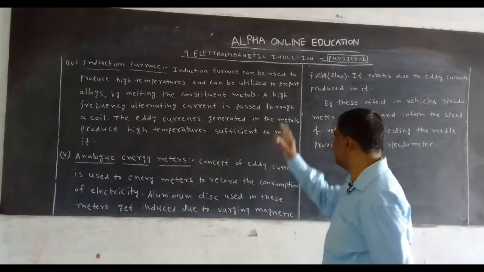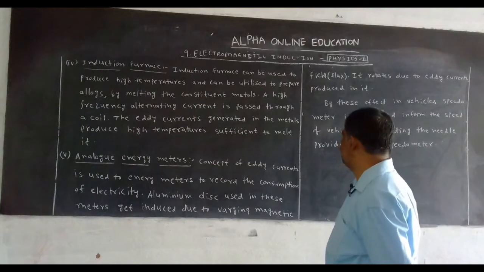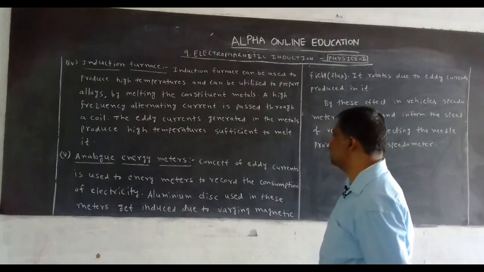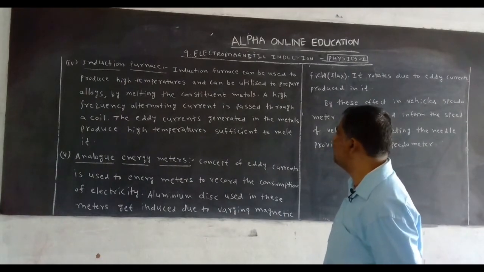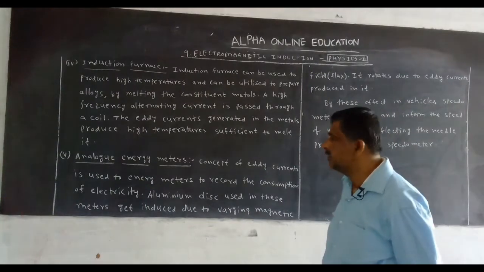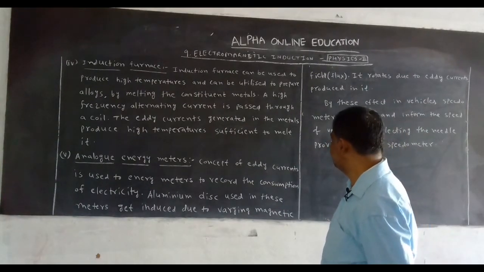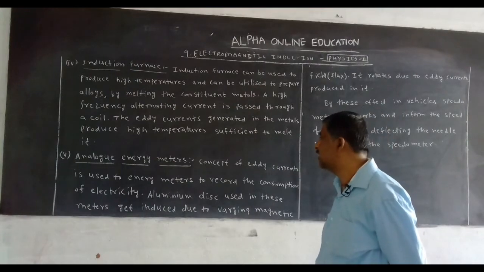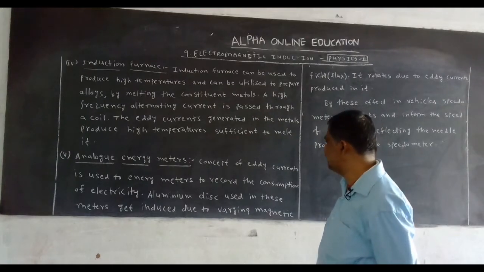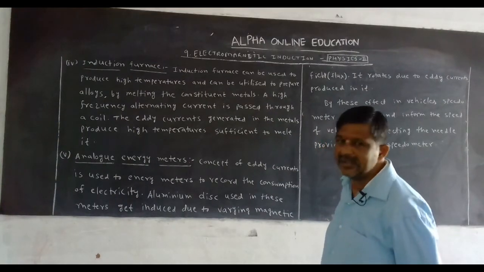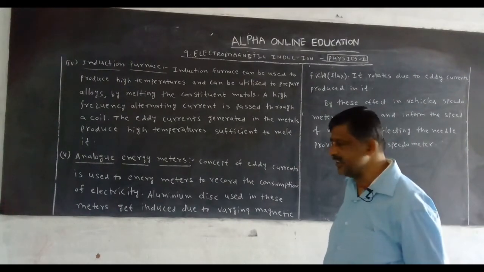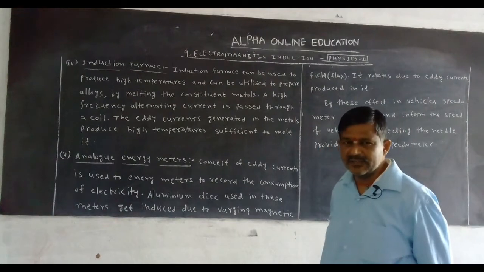That is the shortcut. Otherwise, the induction furnace can be used to produce high temperatures and can be utilized to prepare alloys by melting the constituent metals. A high frequency alternating current is passed through a coil. The eddy currents generated in the metals produce high temperatures sufficient to melt them. You write it. Now, the fifth use of eddy current.